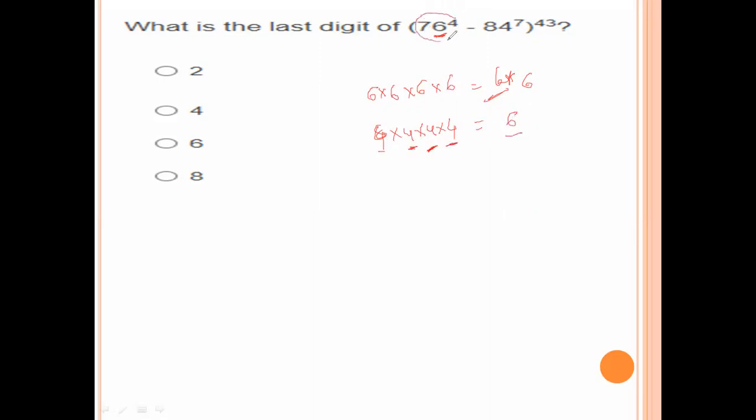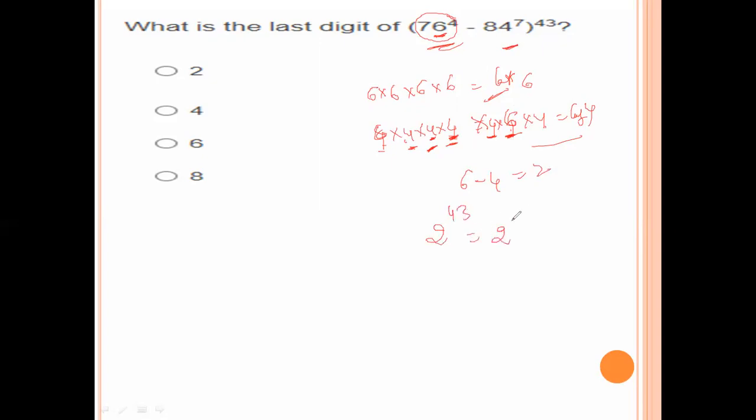Now the question is 76 power 4 minus 84 power 7. Here, 4 power 7 is 4 into 4 into 4 into 4 and so on. 4 into 4 is 16, the last digit is 6. 6 into 4 is 24, the last digit is 4. 4 into 4 is 16, the last digit is 6. 6 into 4 is 24. 24 into 4, 4 into 4 is 16, 6 into 4 is 24, that means the last digit is 4. So this value minus this value: 6 minus 4 is 2, and we need 2 power 43.